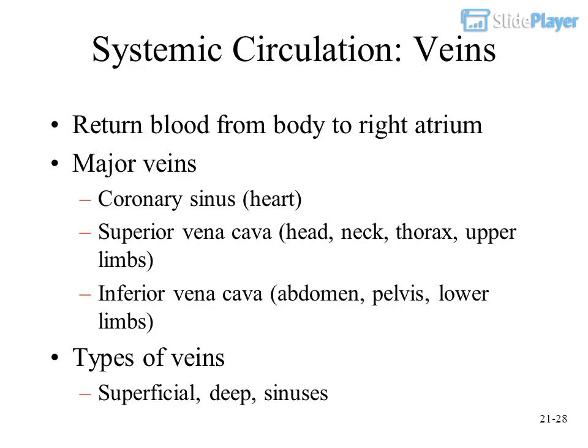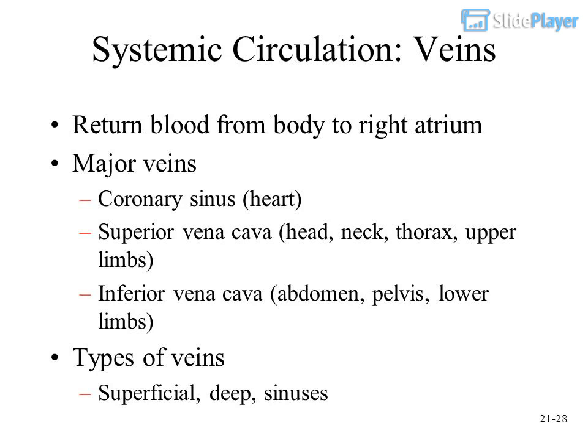Systemic circulation, veins. Return blood from body to right atrium. Major veins. Coronary sinus, heart. Superior vena cava, head, neck, thorax, upper limbs. Inferior vena cava, abdomen, pelvis, lower limbs.